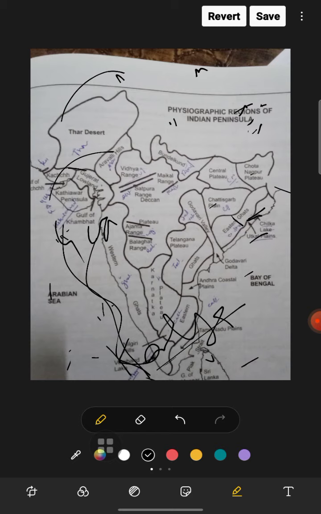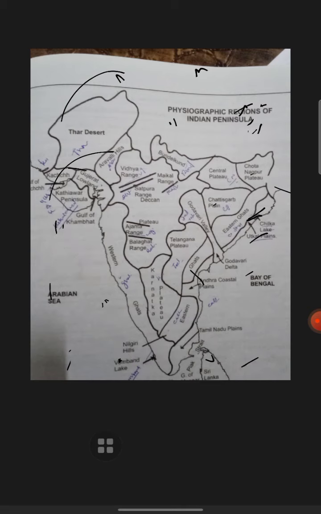Okay, the eastern coastal part. Now we are talking about this area, the eastern coastal part.